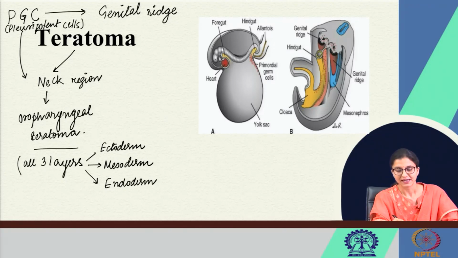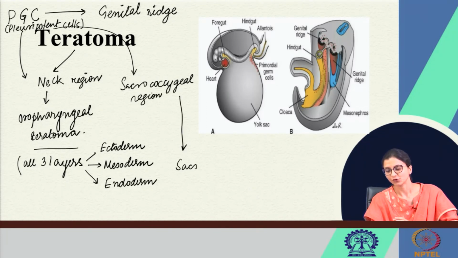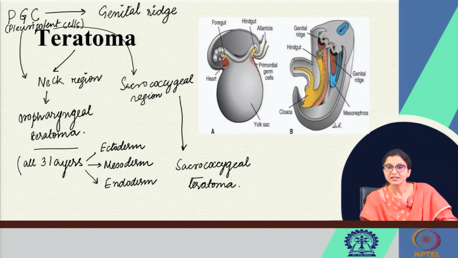Sometimes they may deviate and reach the sacrococcygeal region, and there they form sacrococcygeal teratoma, right.